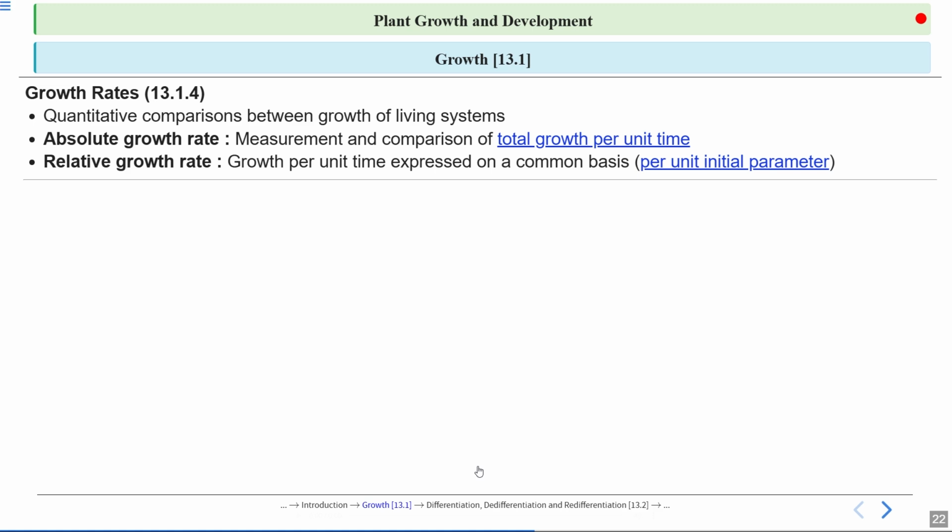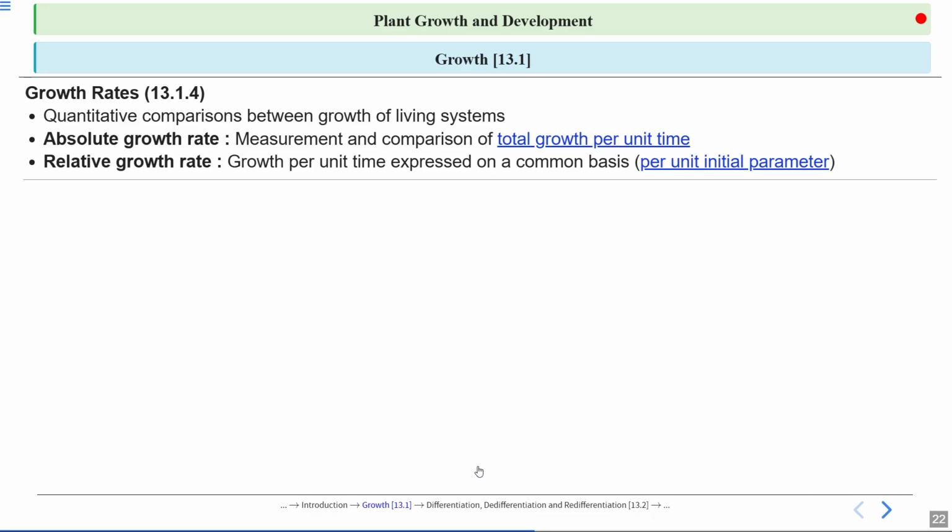It is important to remember that we are talking about measurement and comparison of total growth per unit time. Relative growth rate is growth per unit time expressed on a common basis per unit initial parameter.